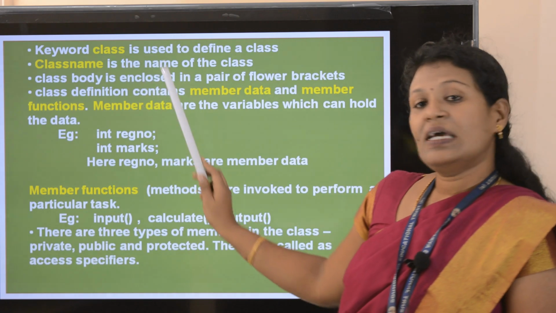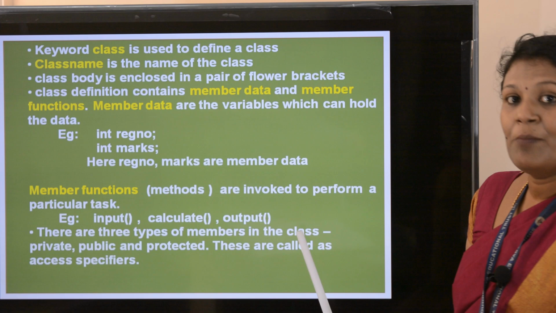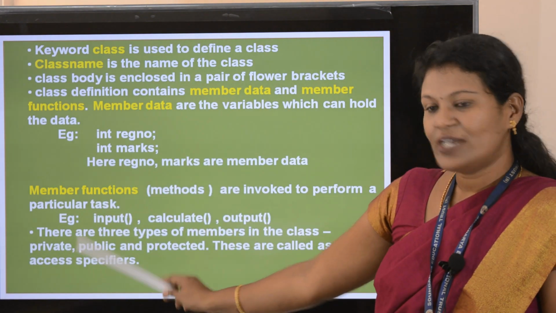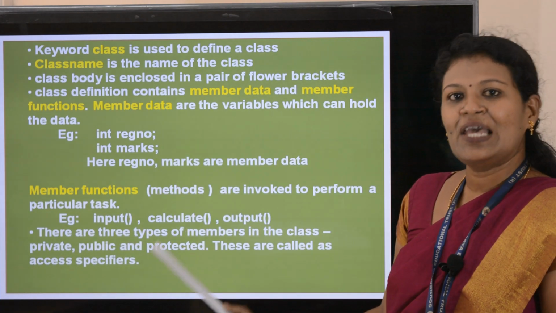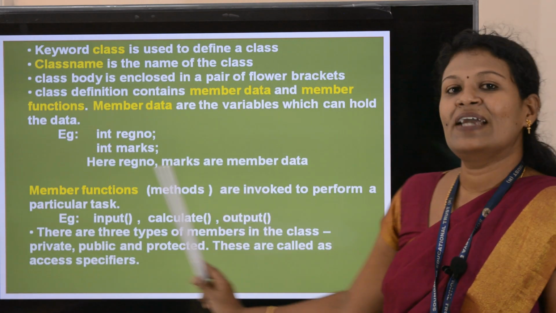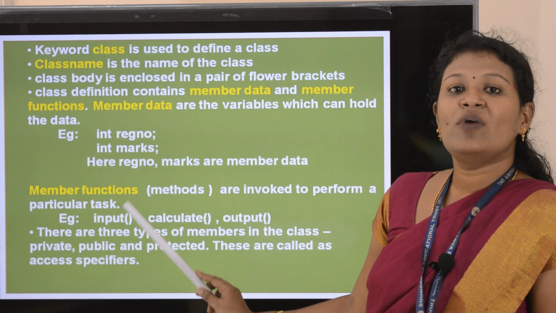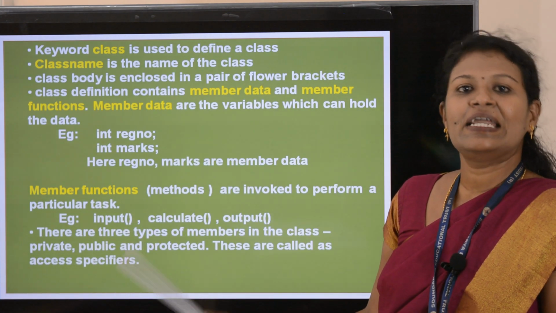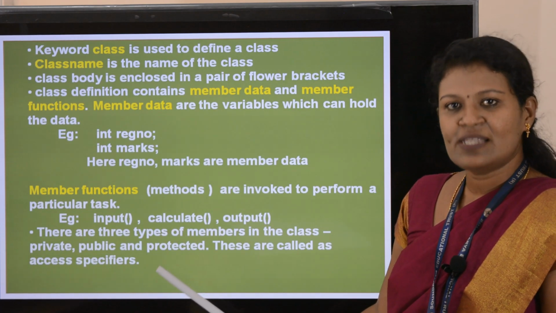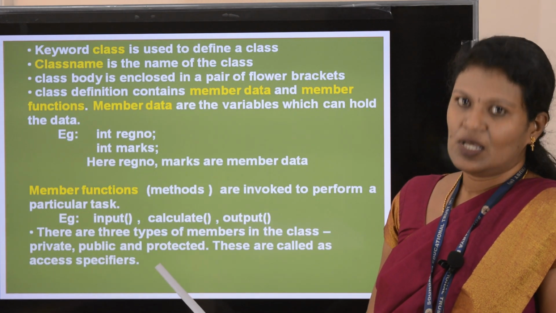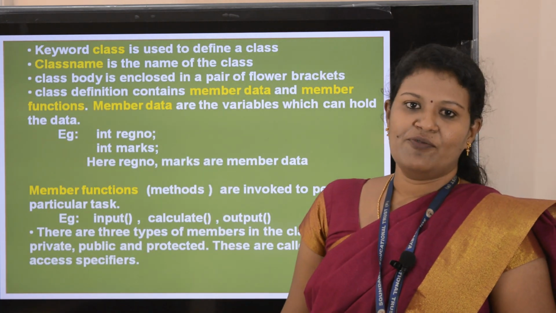Then inside this class body you have seen three types of members: private, public and protected. These are called access specifiers, or you can call them visibility labels or visibility mode. I'll explain them afterwards, after giving an example.